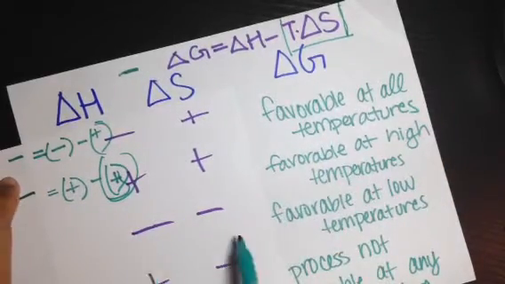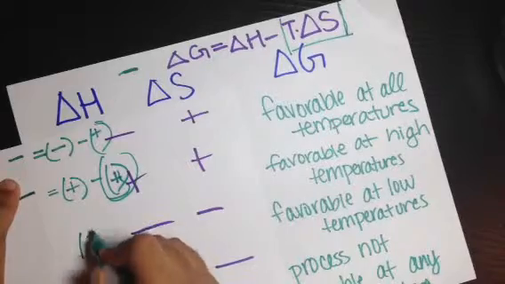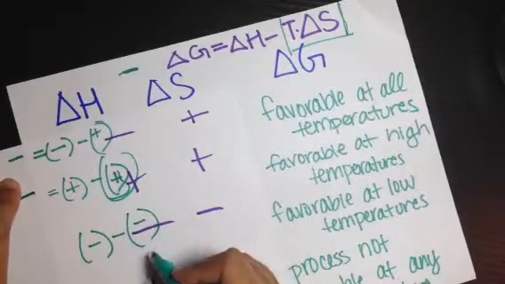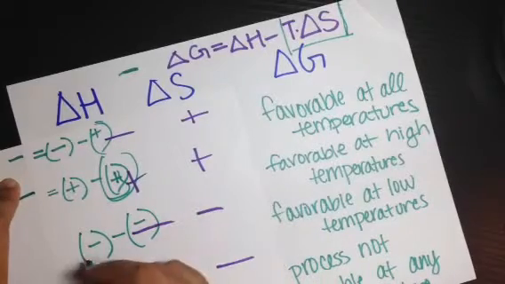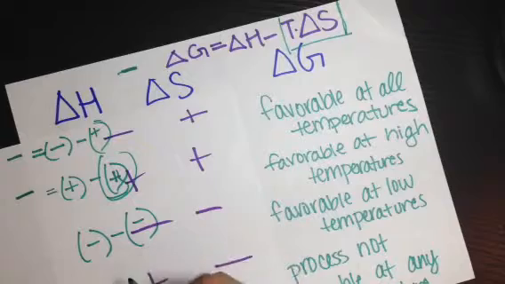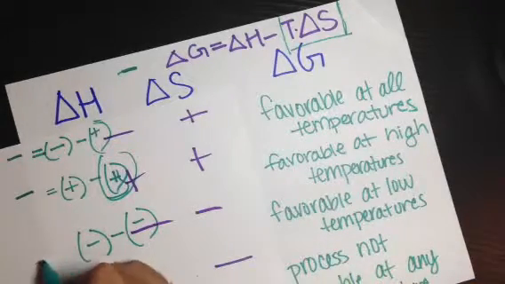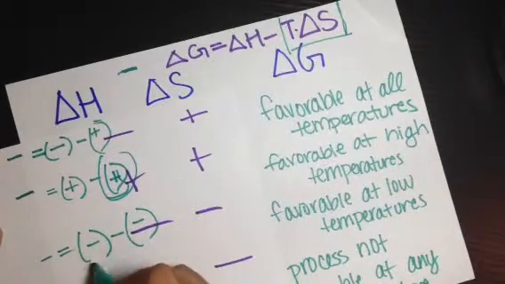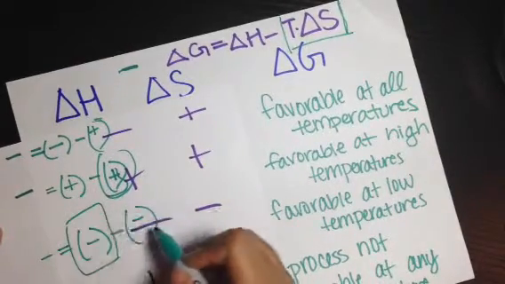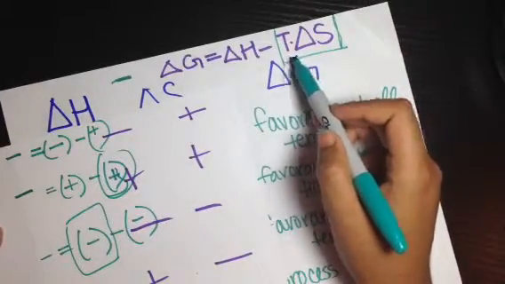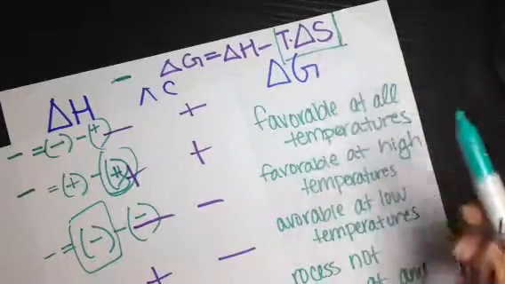It's the opposite when both signs are negative, because whenever you do a minus a negative, it's almost like a negative plus a positive. In order for this to be negative, the T value has to be really small, so that delta H can be larger than the combined value of the temperature times the entropy.